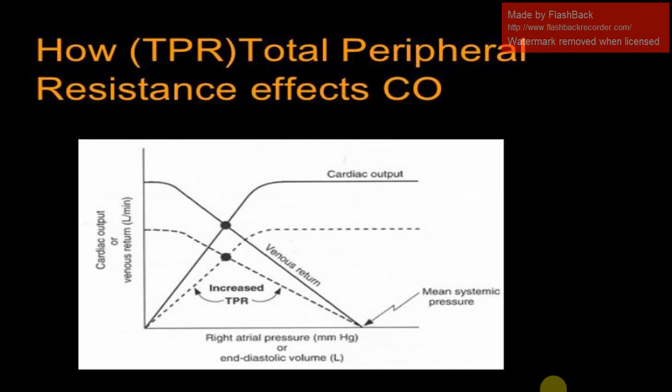How total peripheral resistance affects cardiac output. And here in the curve we can see that if total peripheral resistance is increased, then both curves are lowered, that is the venous return and cardiac output, and their meeting point is also lowered. In the dotted curve we can see when the total peripheral resistance is increased.